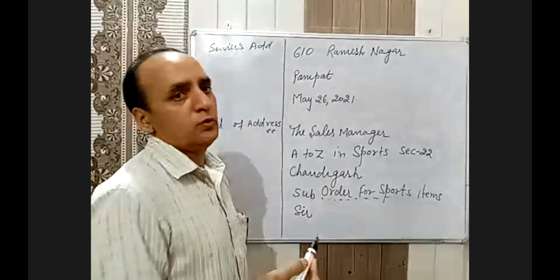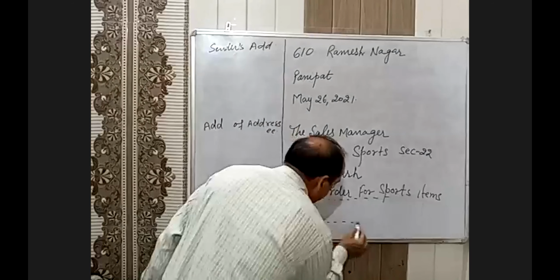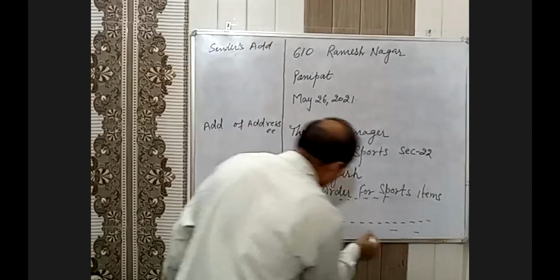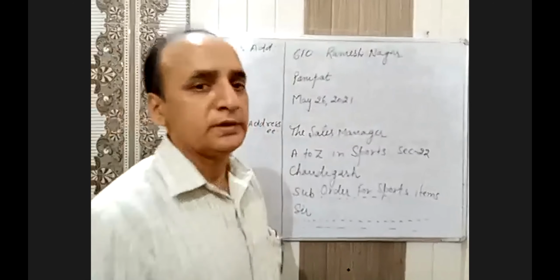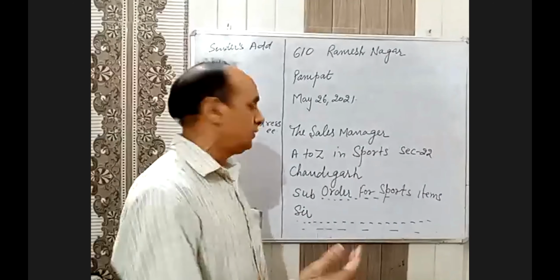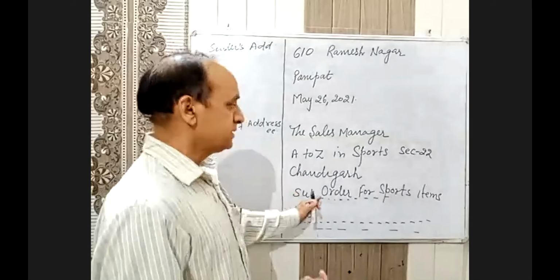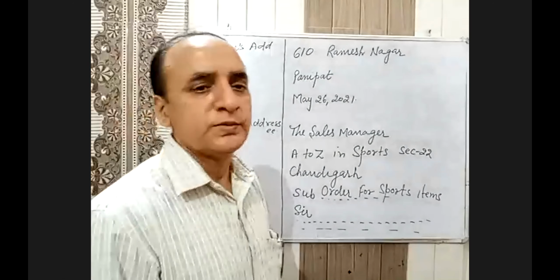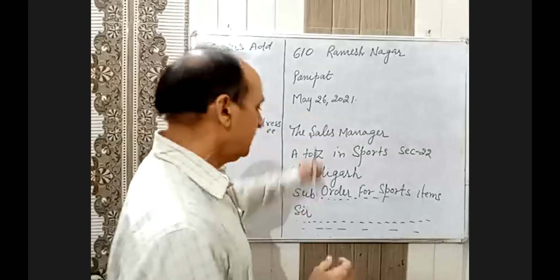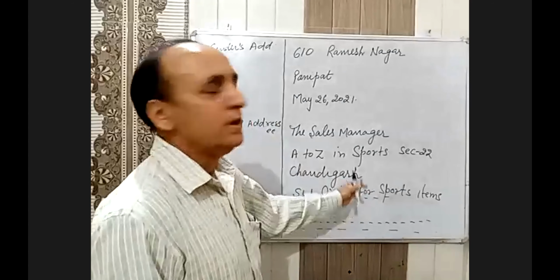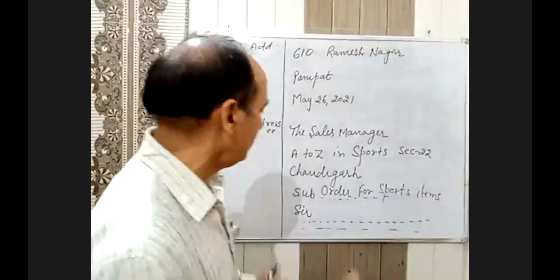Okay. Then after the salutation, sir, next is the body of the letter. For example, we are having a sports meet in the next week. For that we may require the following sports items. Kindly send them as soon as possible, but make sure that before sending, pack them properly to avoid any damage. Then you write the names of the sports items. उनके sports item के नाम लिखो. That is the body of the letter.